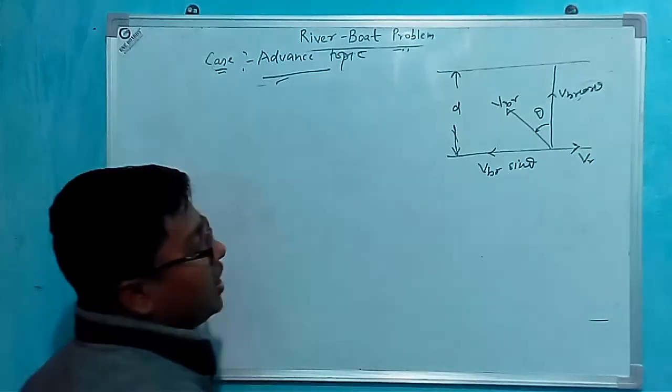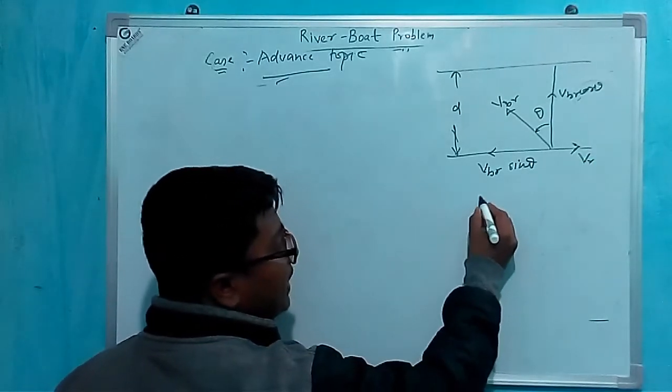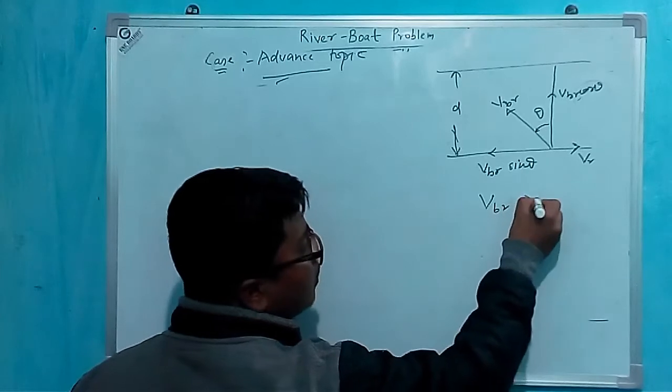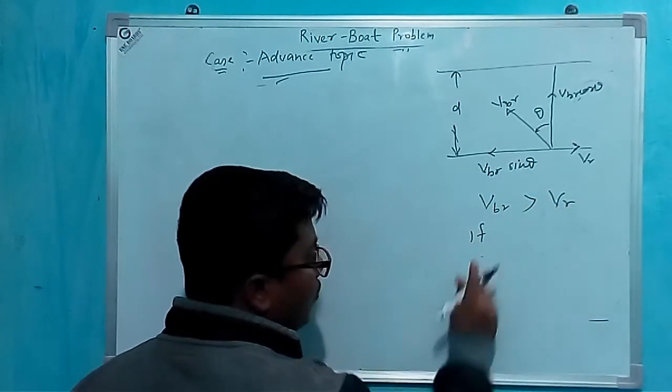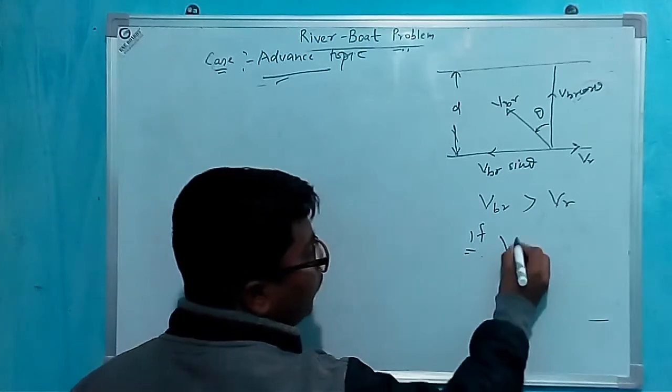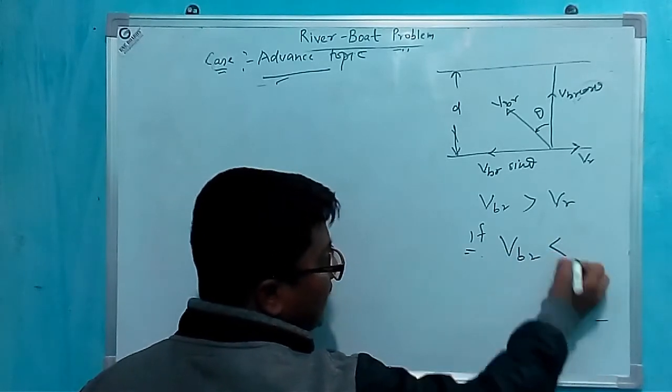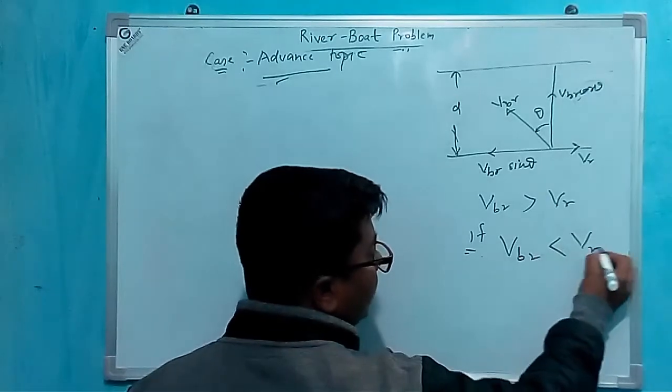In the first case, for shortest path we take the condition VBR greater than VR. Now I am taking VBR less than VR.